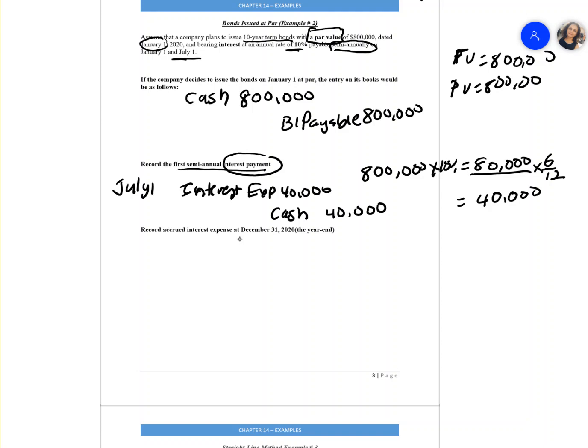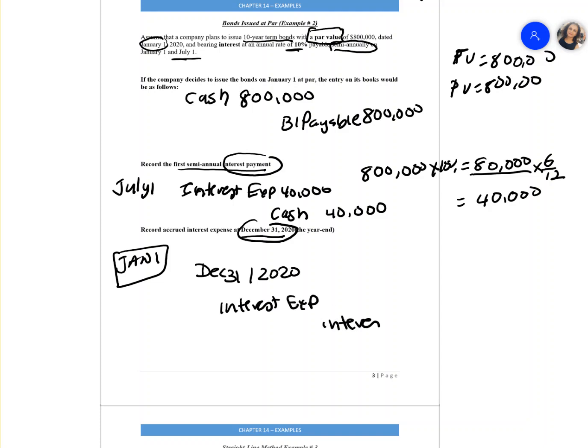Then our next payment is not due till January 1st, but the company has a fiscal year end, which is December 31st. Even though our payment is due on January 1st, we have to record at the year end, December 31st, 2020, an accrued interest expense entry. So how do we record that? Debit interest expense, credit interest payable. In this case, the amount is going to be the same, 40,000. I don't need to show you how to calculate it because I showed you in the previous journal entry.